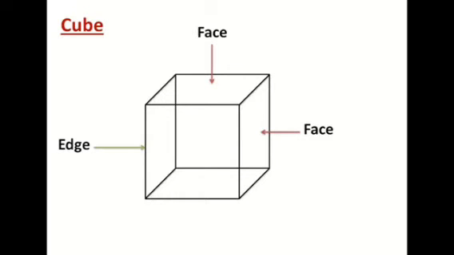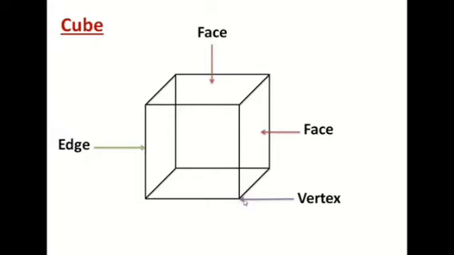Finally, you try to find out a vertex. What is a vertex? 3 edges meet at a point. Look at here, this point. Here, this edge and this edge.